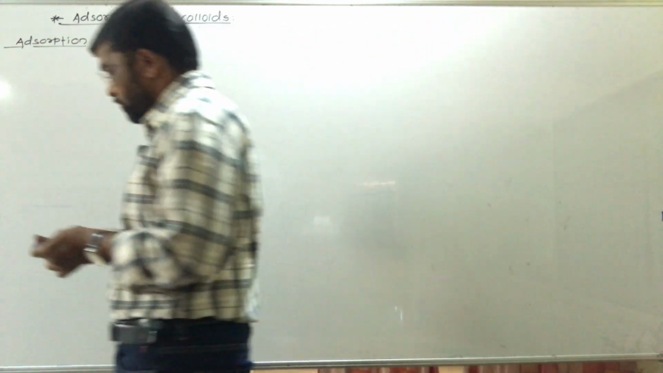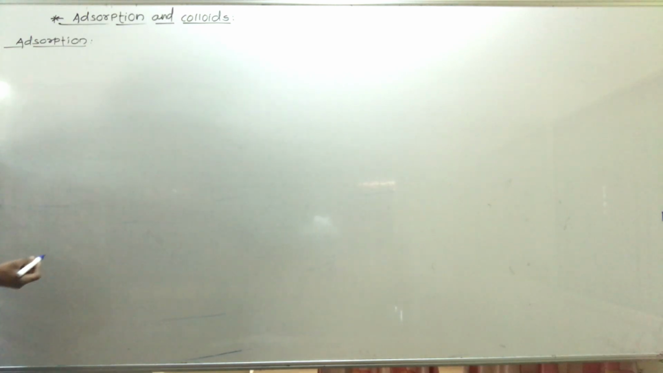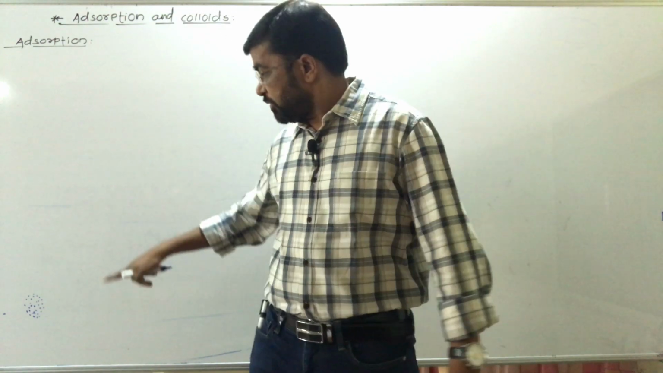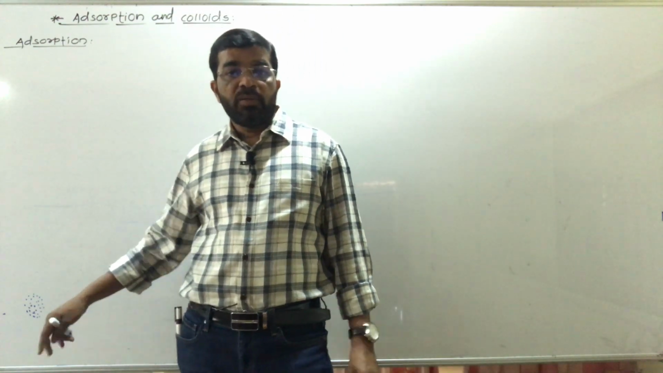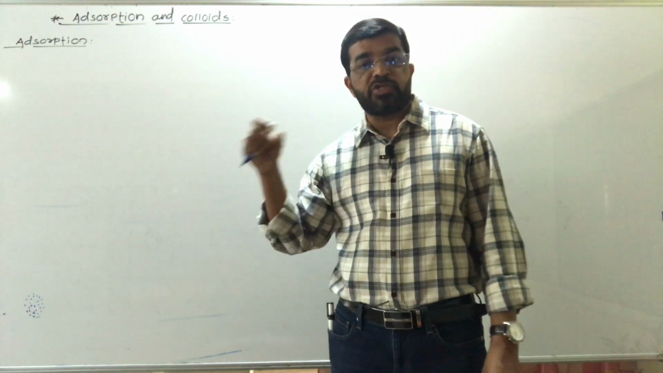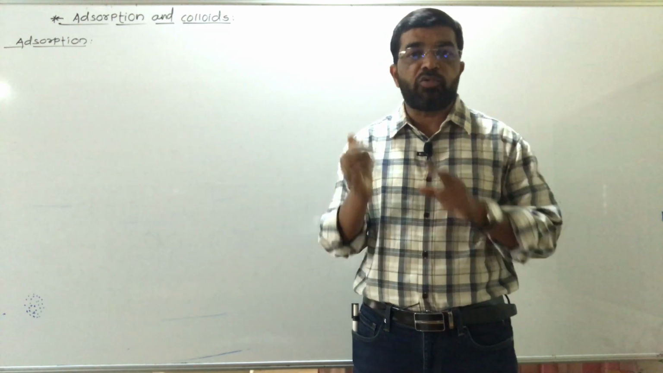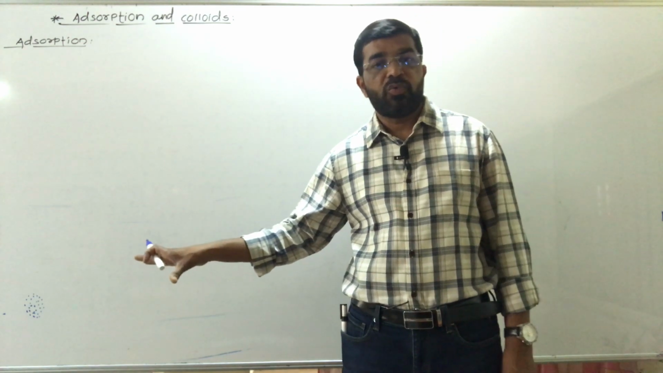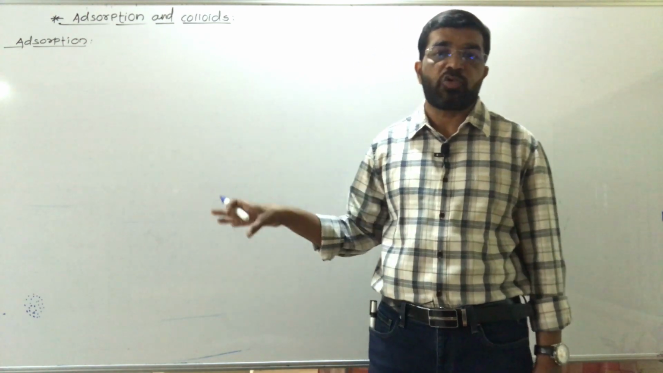Here also one point you remember, if I write with this pen on this board, then the ink particles get held on the surface of this whiteboard. Why do they get held on the surface of the whiteboard? Because molecules or particles present on the surface of this whiteboard hold the ink particles on its surface. That is also adsorption.